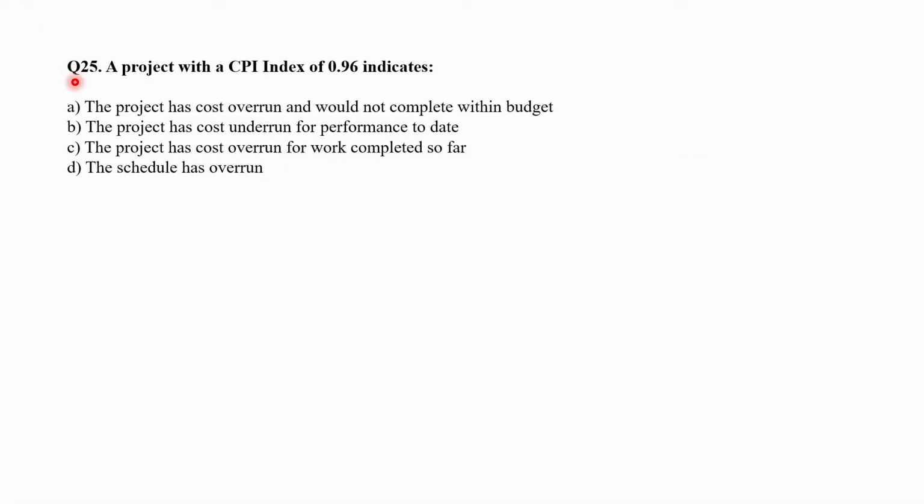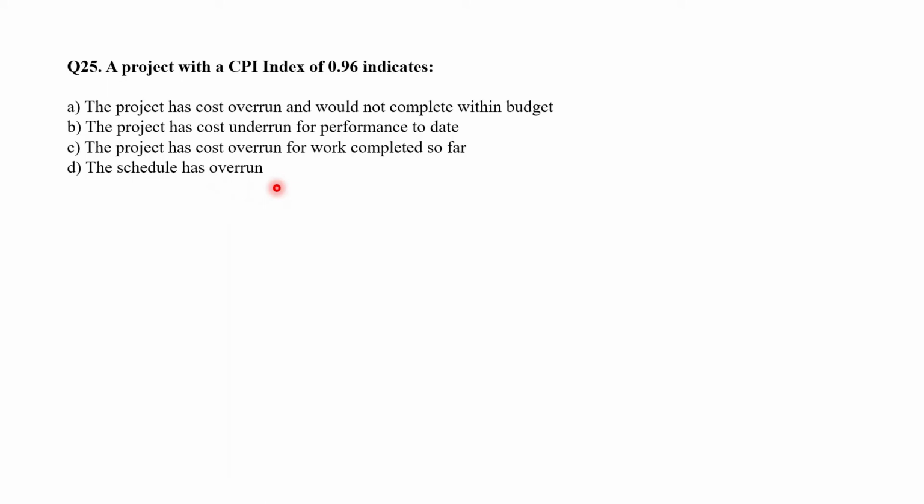Question number 25. A project with a CPI index of 0.96 indicates A, the project has cost overrun and wouldn't complete within the budget. Or option B, the project has cost underrun for the performance due date. Or option C, the project has cost overrun for the work completed so far. Or option D, the schedule has overrun.